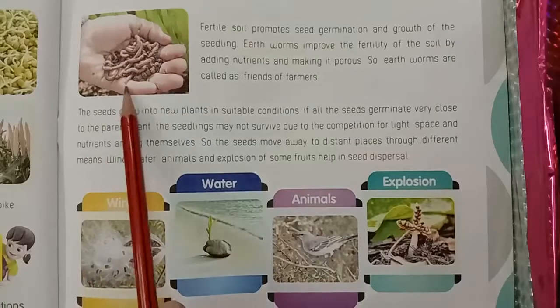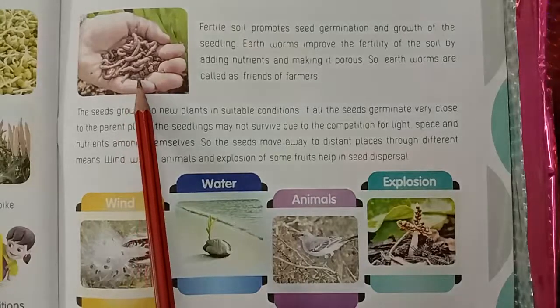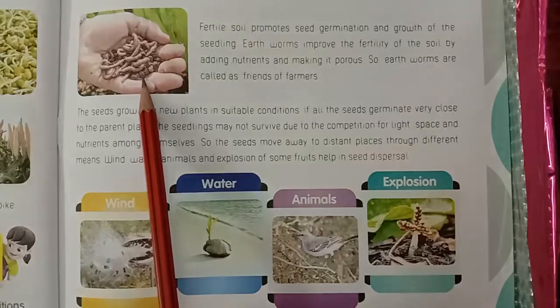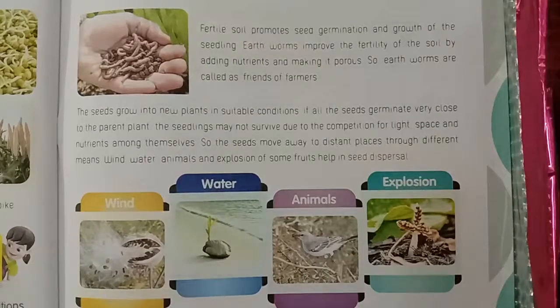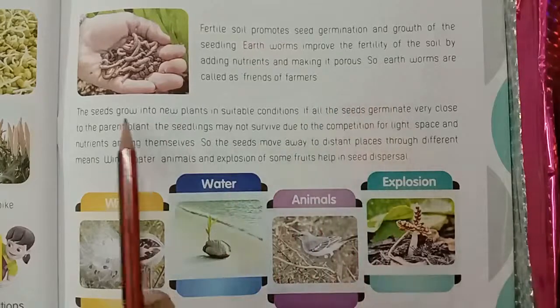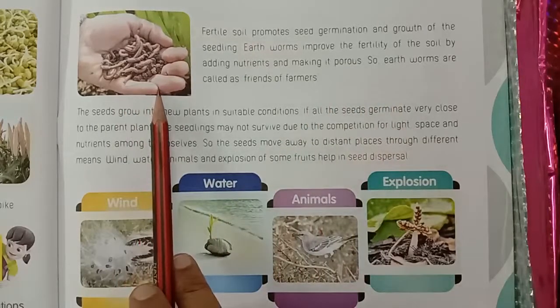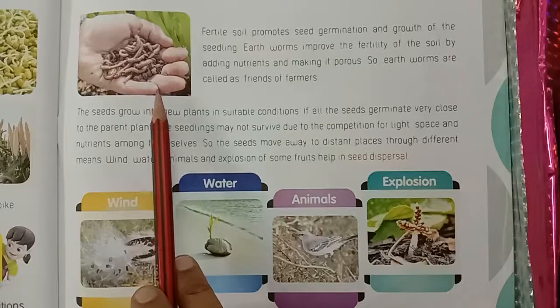Next, see here, children. What are these? Earthworms. Fertile soil promotes seed germination and growth of the seedling. Earthworms improve the fertility of the soil by adding nutrients and making it porous. So, earthworms are called friends of farmers. What are called friends of farmers, children? Earthworms are called friends of farmers.